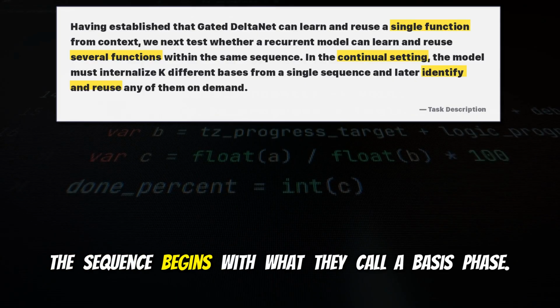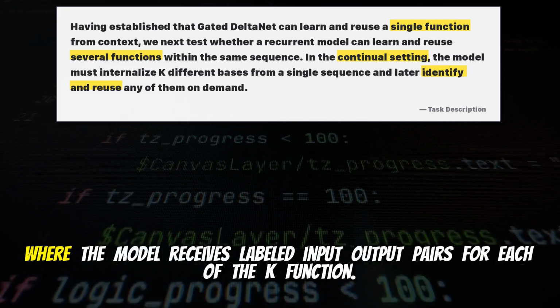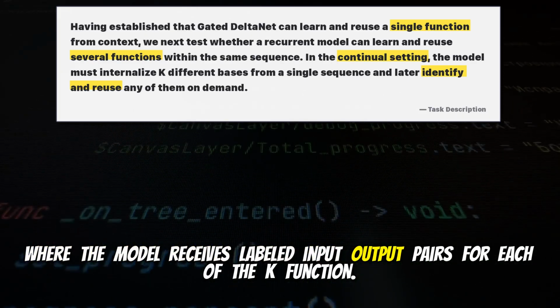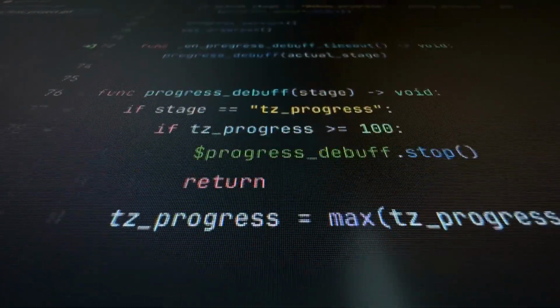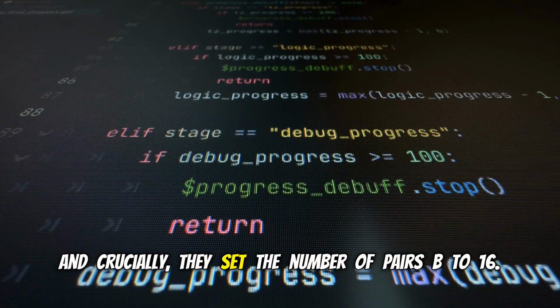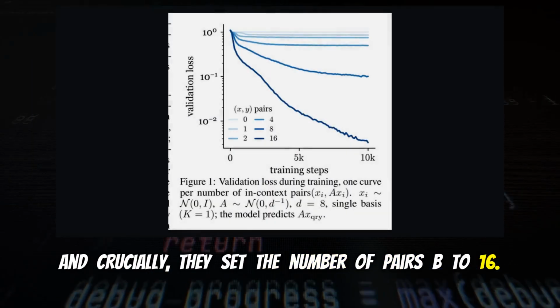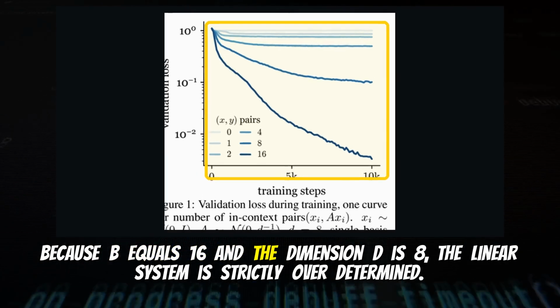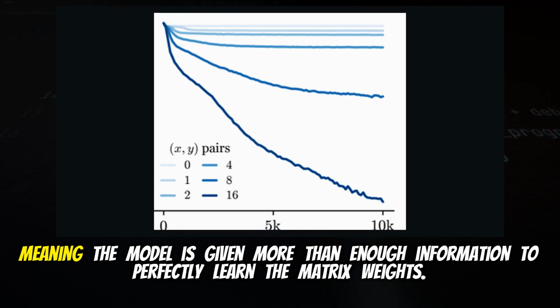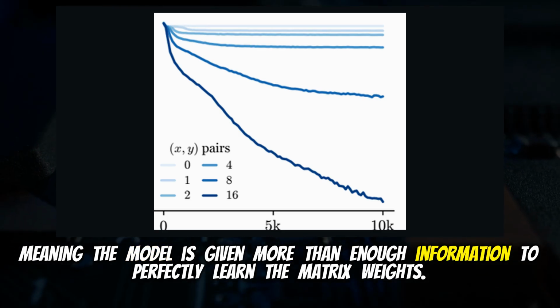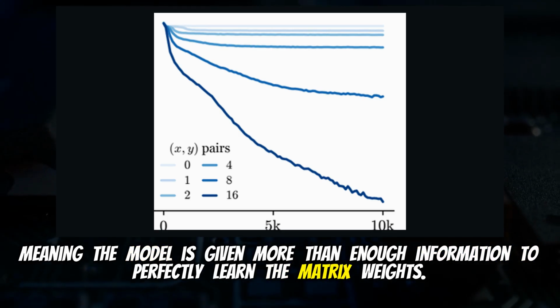The sequence begins with what they call a basis phase, where the model receives labeled input-output pairs for each of the k functions. So it's getting the examples up front. Right. And crucially, they set the number of pairs b to 16. Because b equals 16 and the dimension d is 8, the linear system is strictly overdetermined. Meaning the model is given more than enough information to perfectly learn the matrix weights.